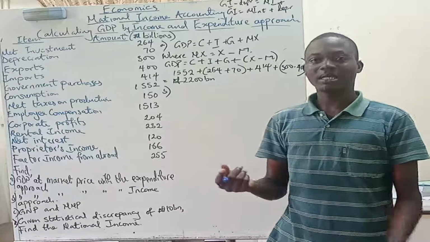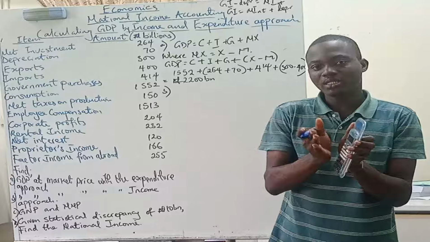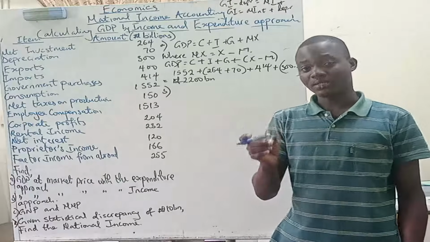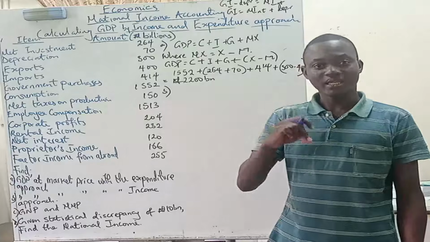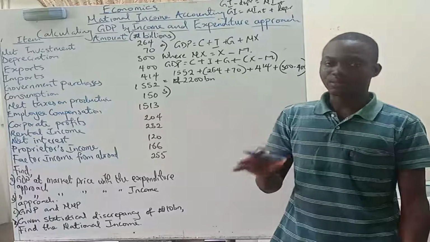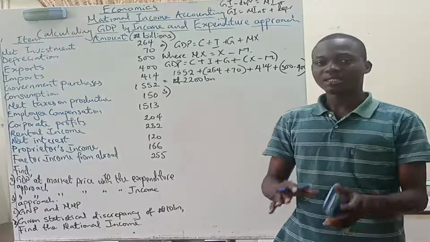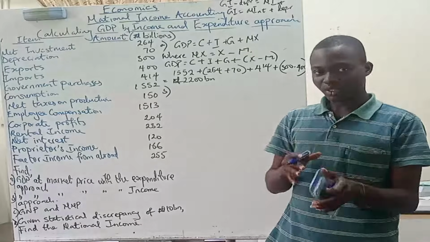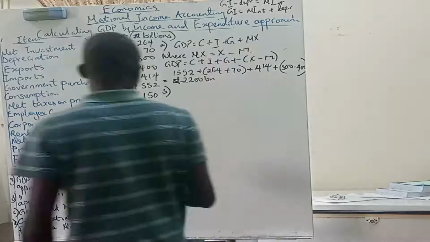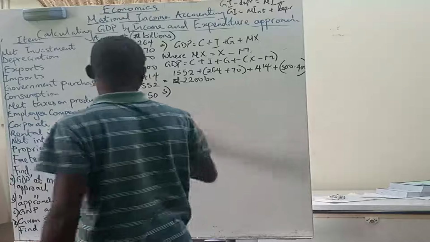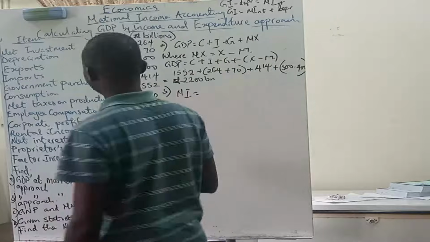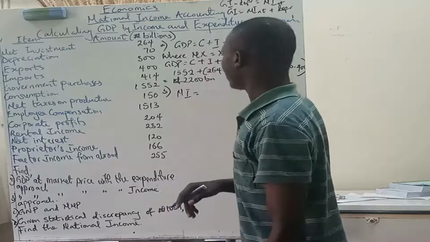So gross domestic product is talking about final goods and services that are newly produced in a country at a particular period of time. That means national income is not GDP. So how then do we get GDP from national income? When we sum up all the incomes, we get the national income. So let's do that first. National income is simply, let's start calculating all of the income.